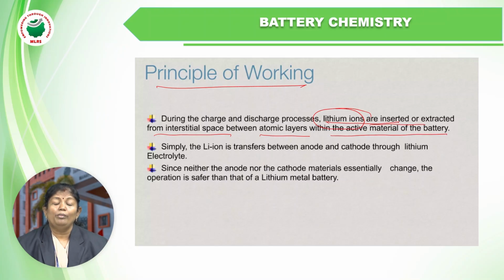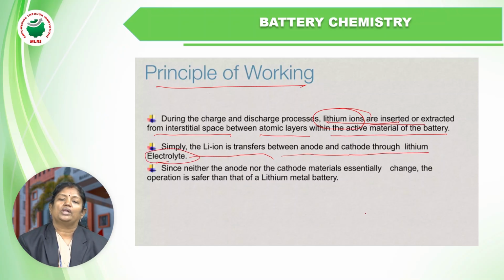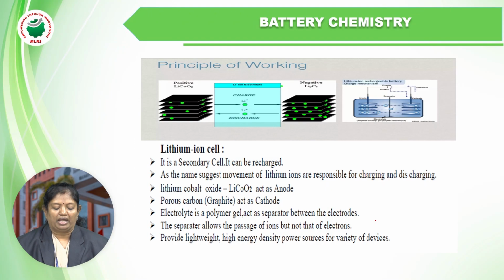There is a movement of lithium ions from the cathode to the anode and the anode to the cathode. This movement generates electrical energy. Simply, lithium ions are transferred between anode and cathode through the electrolyte. Since neither the anode nor the cathode materials are essentially changed, the operation is safer than that of the lithium metal battery. That is why this has an advantage over the lithium metal battery, which is a primary battery, while this is a secondary battery.